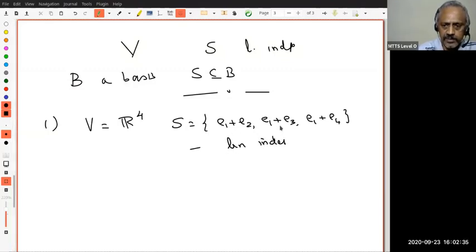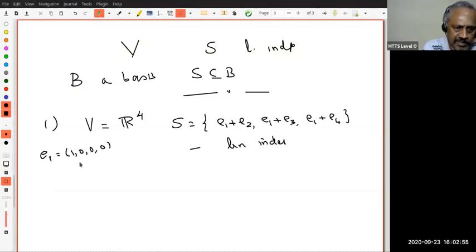Because a times this, b times this, c times this will be (a plus b plus c) times e1, plus a times e2 plus b times e3 plus c times e4. That is equal to 0. But, okay, I should have said what are e1, e2, e3, e4. I'm sure all of you know these are the standard basis vectors, as I had explained in some earlier video.